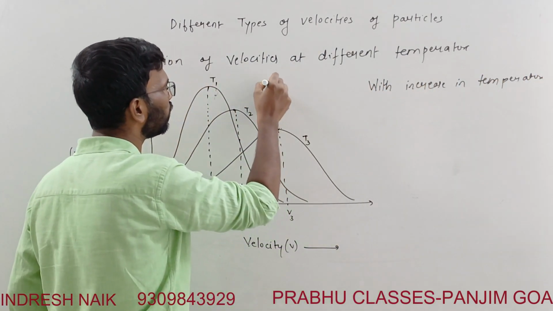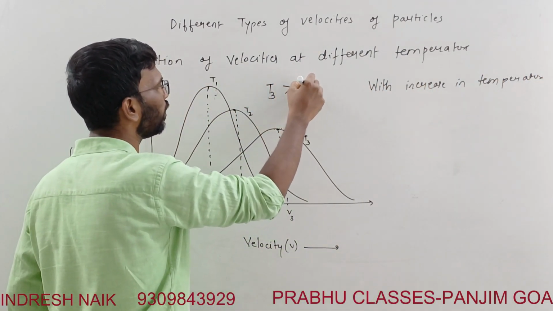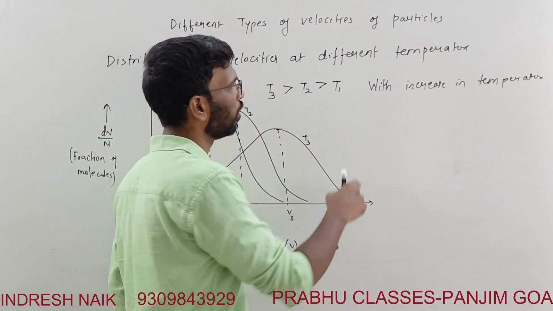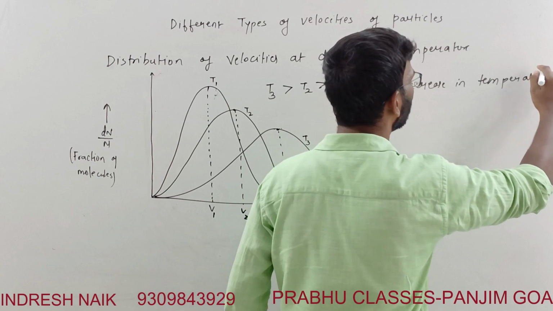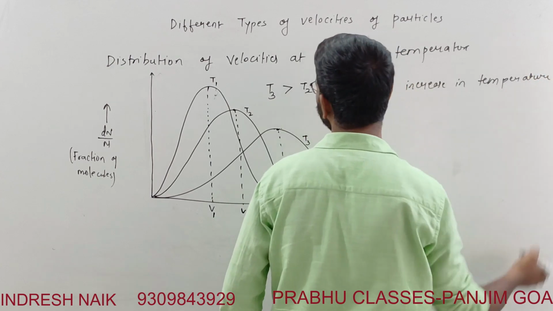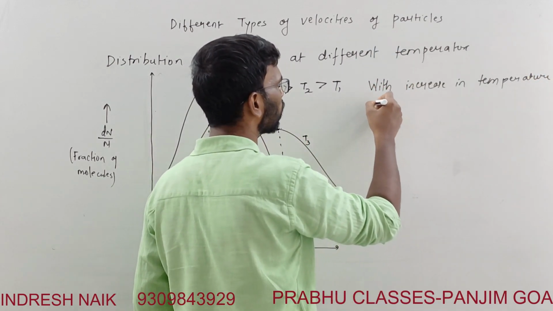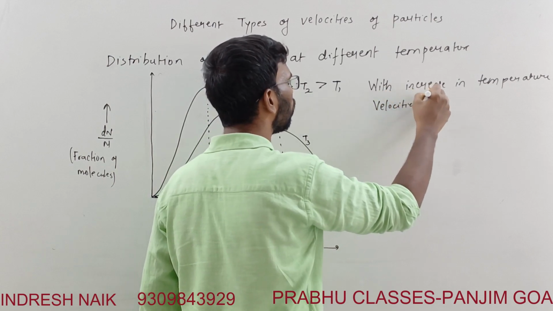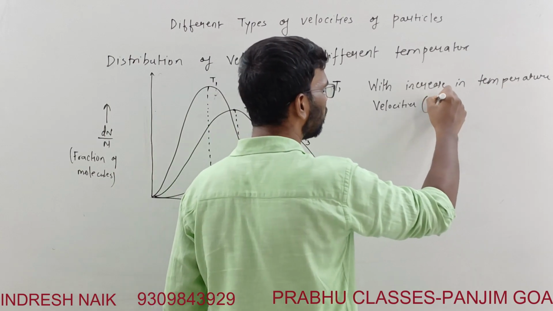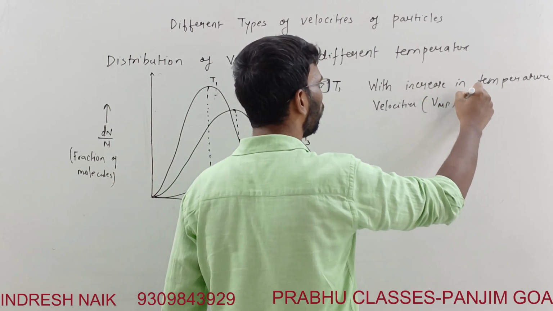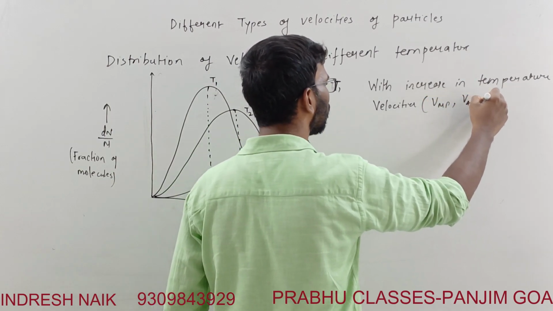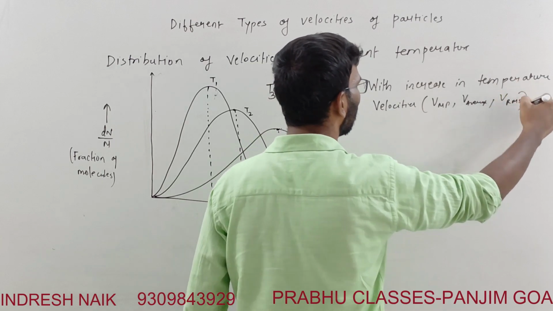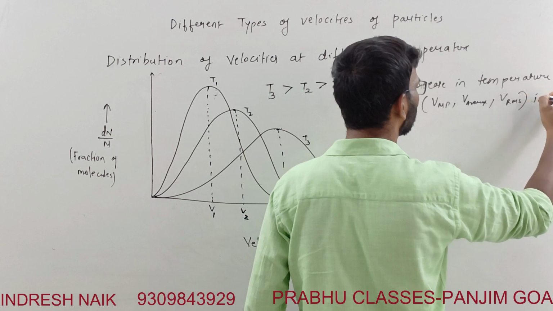Over here T3 is greater than T2, and T1 is less. With increase in temperature, what happens? Velocities, that is V most probable, V average, V RMS, increase.